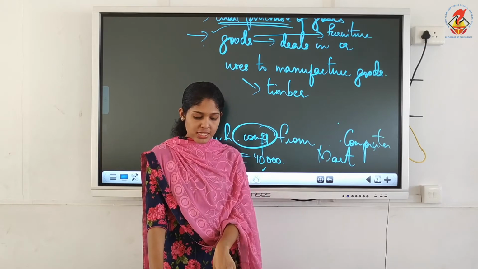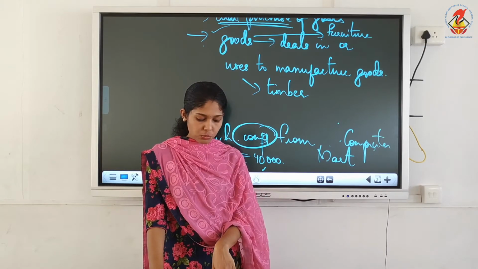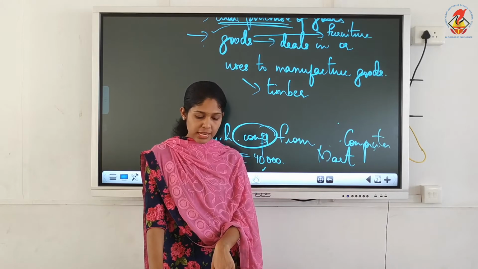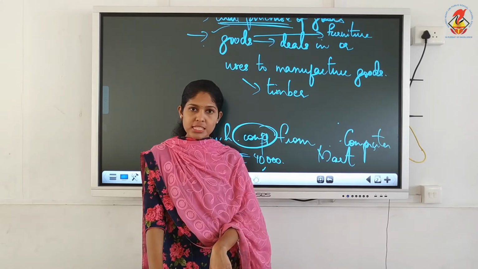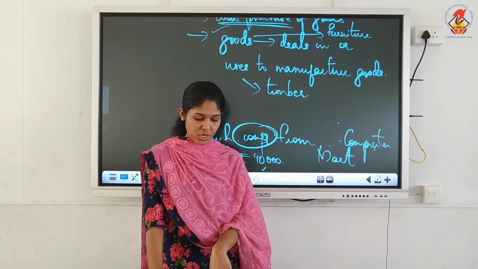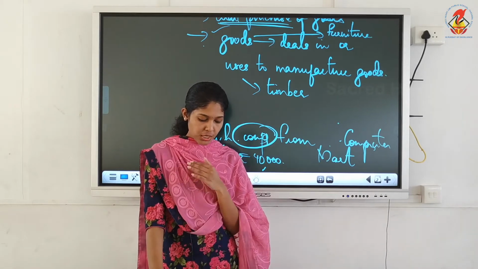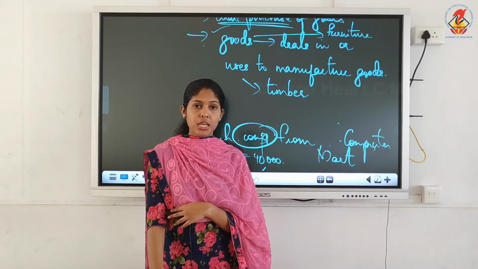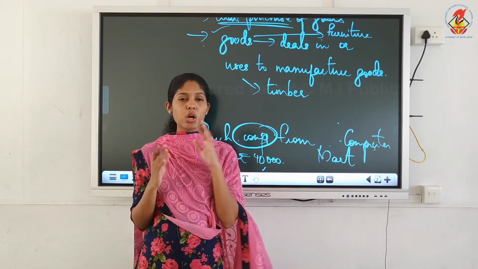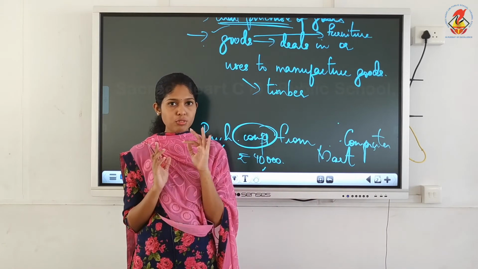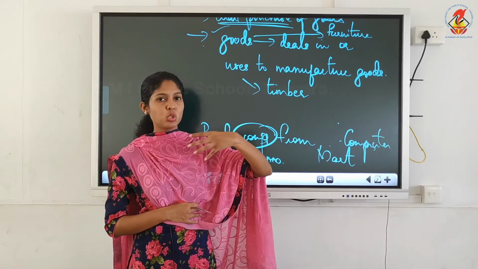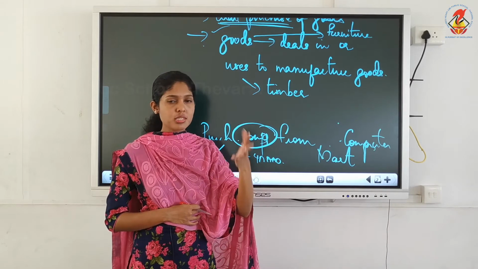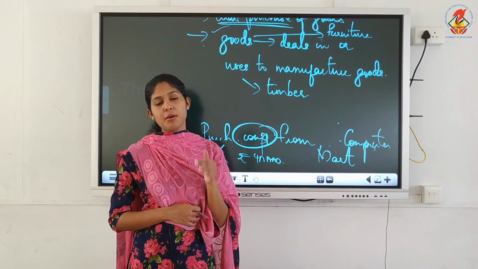So illustration 1 we will do now. It is given on page number 11.3. From the following information of Mrs. Narain and Company, his place is given Delhi, prepare purchases book for the month of February. 3 transactions are given. It is not compulsory that you have to record all these 3 transactions. You have to see whether these 2 conditions are satisfied. Then accordingly you have to choose what all transactions to be recorded in purchases book.